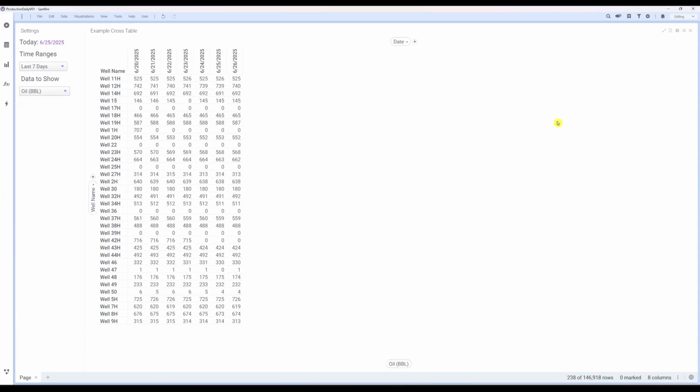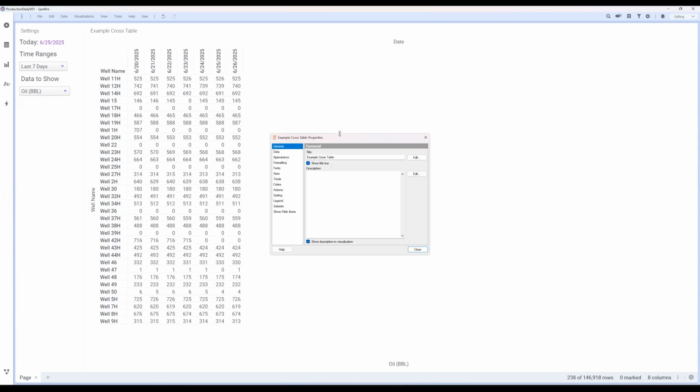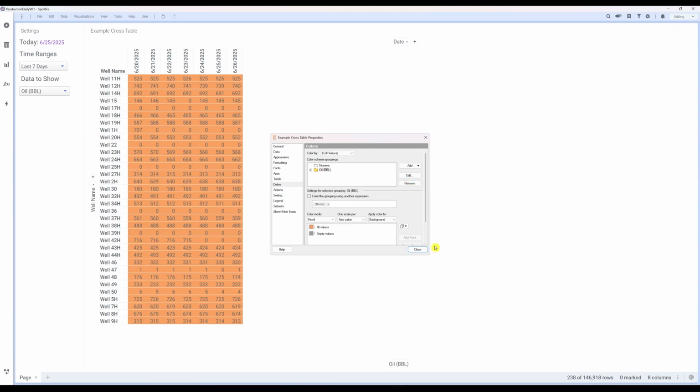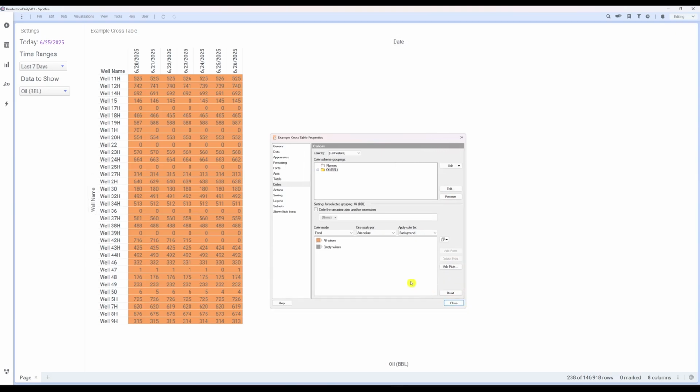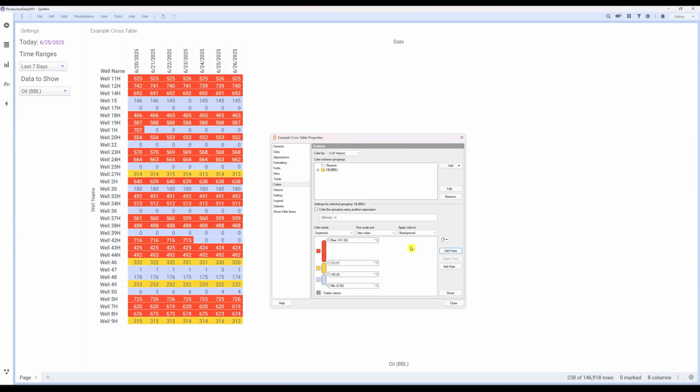The last thing we'll add to our table are some basic color rules. In the Table's Properties menu, open the Color tab. For each of the three data types, we'll create a color scheme grouping. Starting with oil, select the Segment option in the Color Mode menu. We'll configure our segments into 3 value ranges.